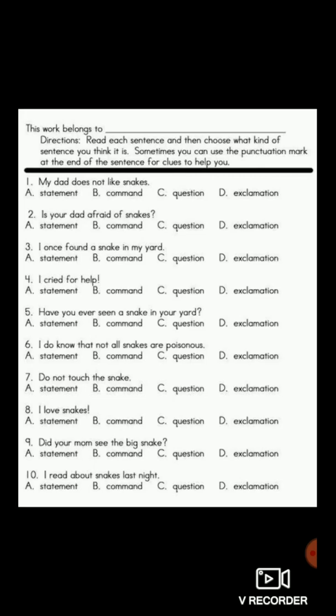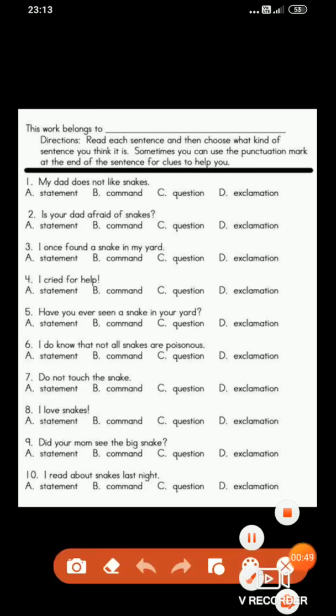My dad does not like snakes. Students, come on, tell me. This sentence is ended by the full stop. So is this a statement, command, question or exclamation? Very good. This sentence is a statement because it is a simple form. It is a statement.